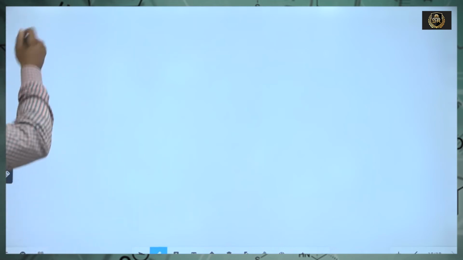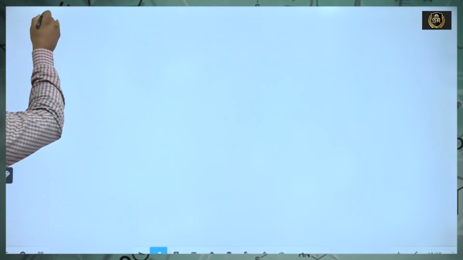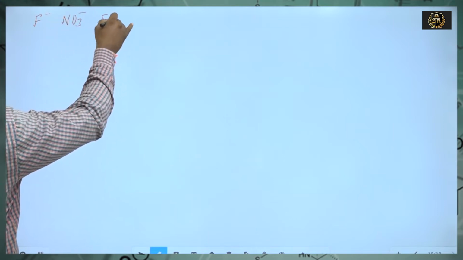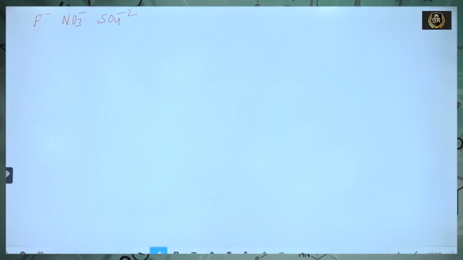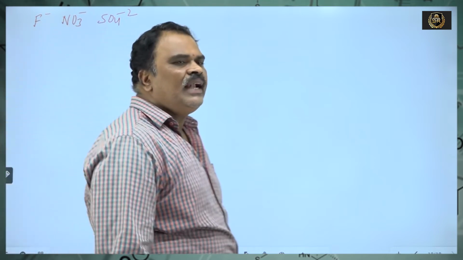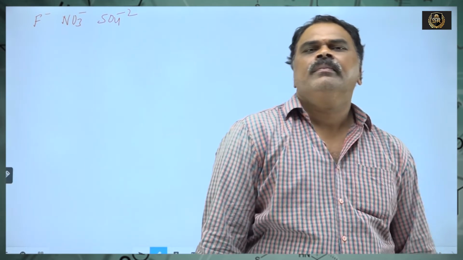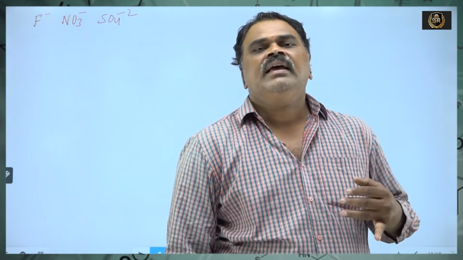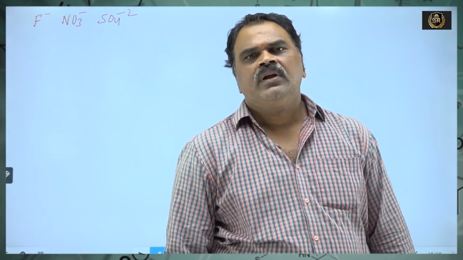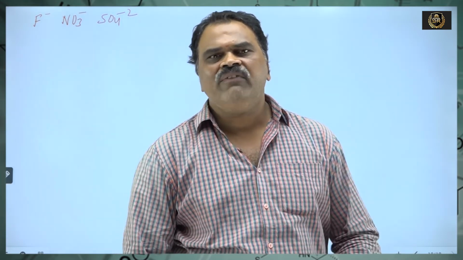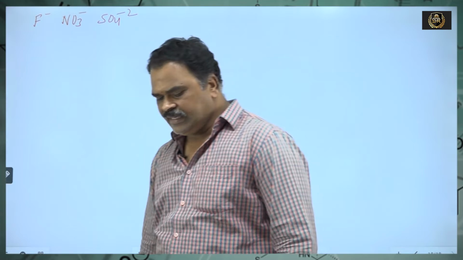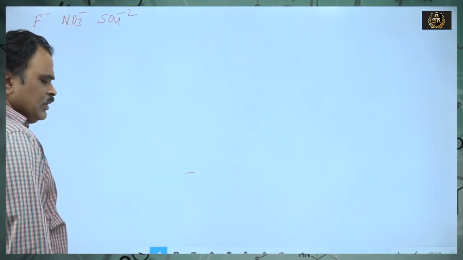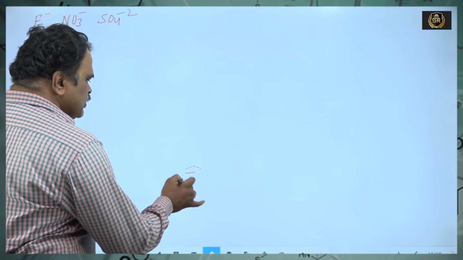So everyone should remember F-, NO3-, SO4 2-. Generally, they do not undergo oxidation at the anode because they possess higher discharge potential. Due to the higher discharge potential, they never undergo oxidation at the anode.